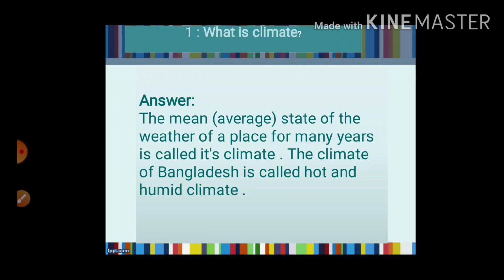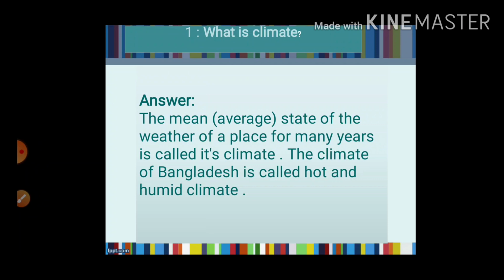The answer is, the mean or average state of weather of a place for many years is called its climate. The climate of Bangladesh is called hot and humid climate because it is not extremely hot, not even extremely cold. Average weather refers to the average of temperature, sunshine, cloudiness, wind, and fogginess. The average of all those elements for many years decides the climate.